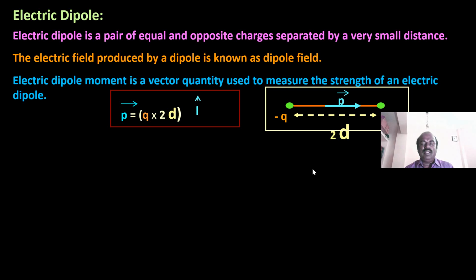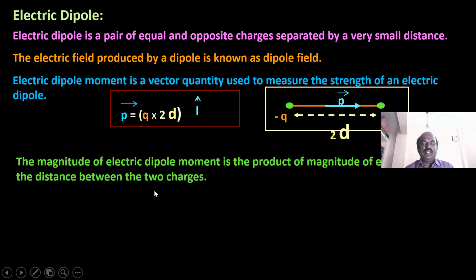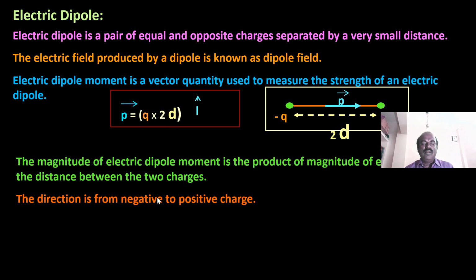The dipole moment P vector is equal to Q into 2d, where Q is the magnitude of one of the charges and 2d is the distance between the two charges. So the magnitude of the electric dipole moment is the product of the magnitude of either charge and the distance between the two charges. The direction is from negative to positive charge. The SI unit of P is coulomb meter.